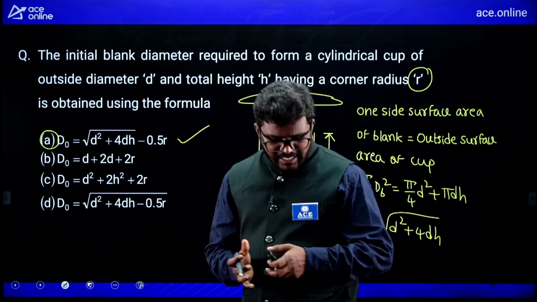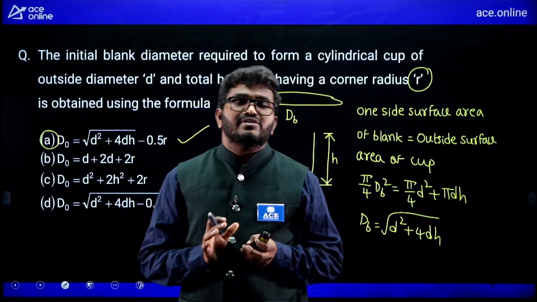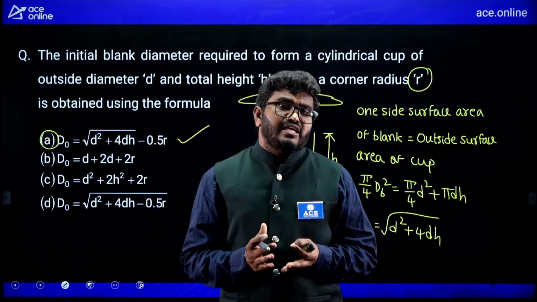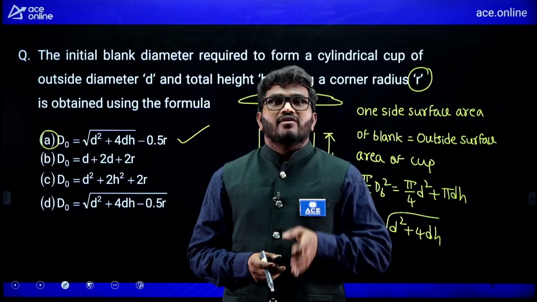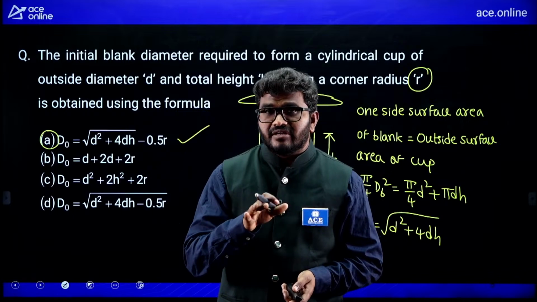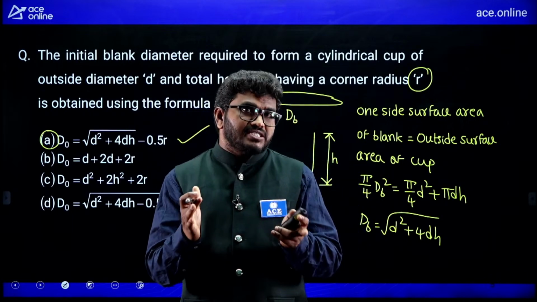I am calculating this by using a simple technique called area equivalence: the one side surface area of the blank is equal to the outside surface area of the cup.